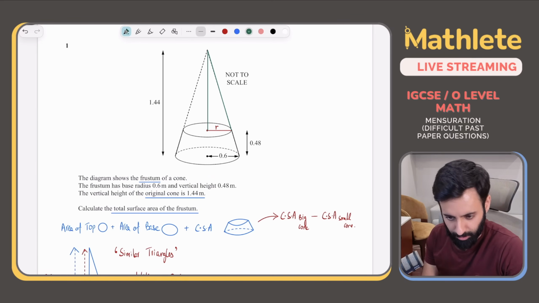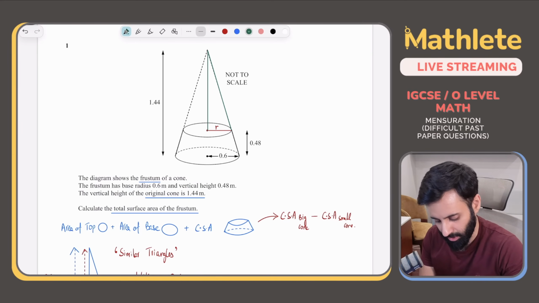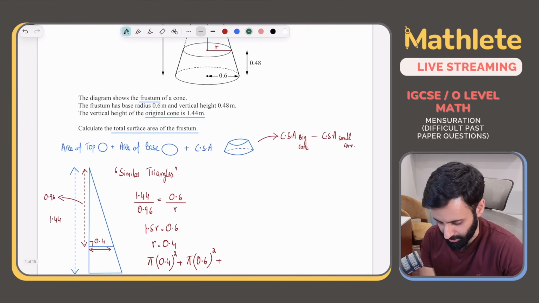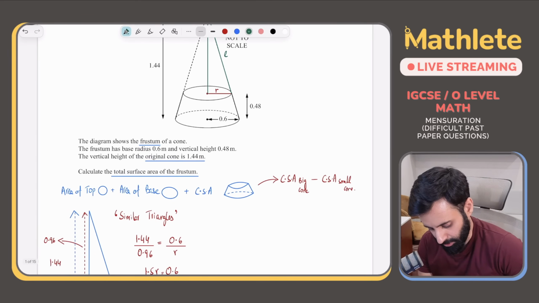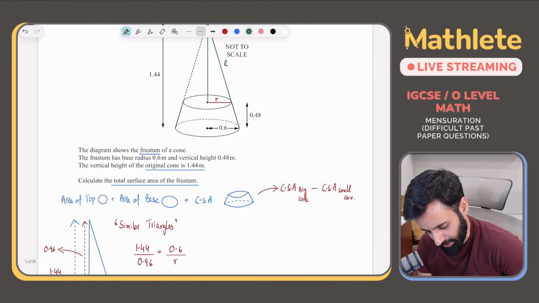Or we can just calculate the slant height of both the cones separately and then plug them in the formula. Okay, please bear in mind that this is a 6-mark question. A 6-mark mensuration question means there does require a lot of effort. So let's calculate the slant height.